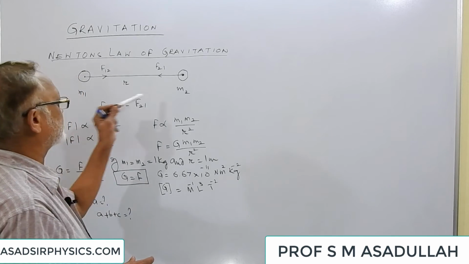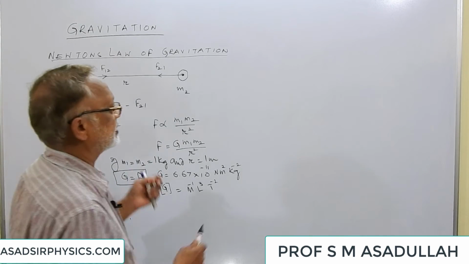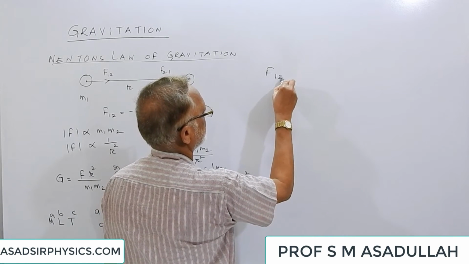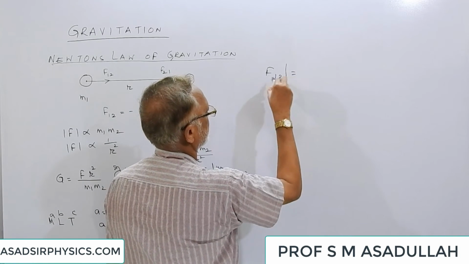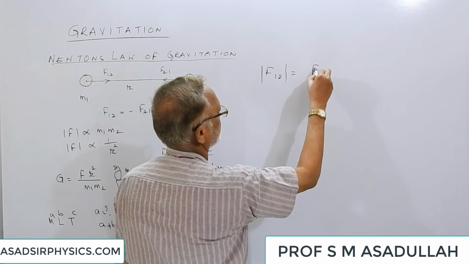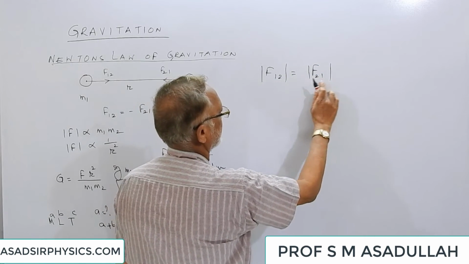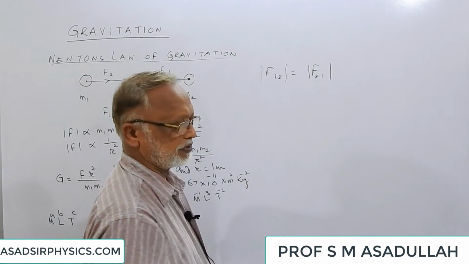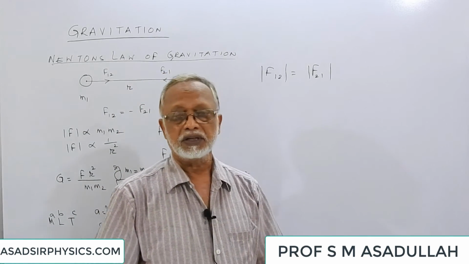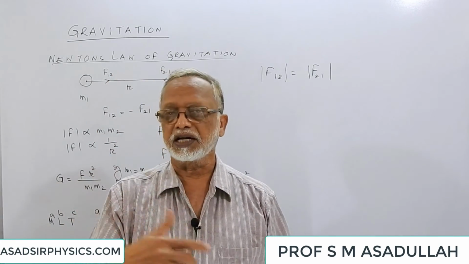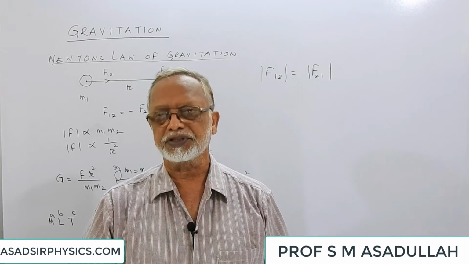Suppose we have got two bodies of masses m1 and m2. What is the ratio of their forces? The ratio of forces is: mod F12 is equal to mod F21, whatever may be the ratio of the masses. Suppose we have got two bodies, one of mass 1 gram and the other of mass 10,000 kg. Which will exert greater force in that pair? Both will exert equal forces.